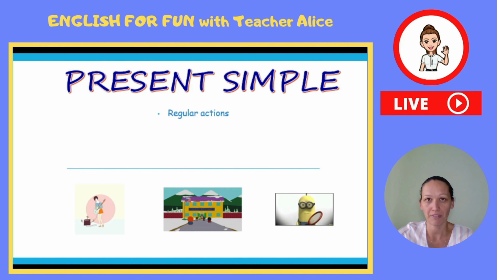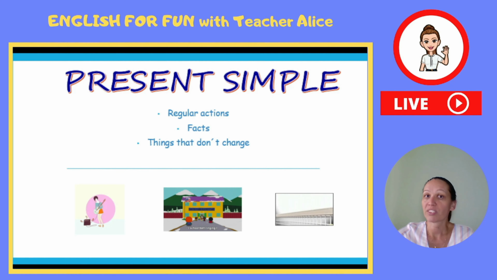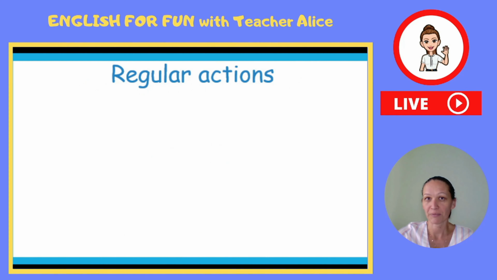They are repetitive actions. We use present simple when we're talking about facts, when we're talking about things that don't change, and when we describe ourselves. Let's see some examples. Let's first look at examples of regular actions.